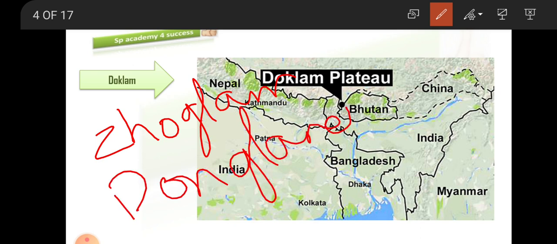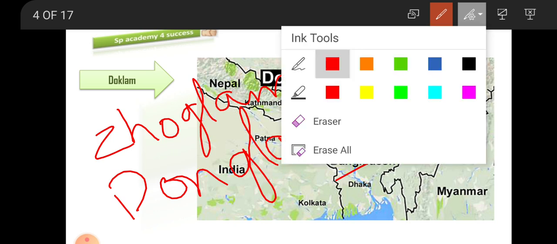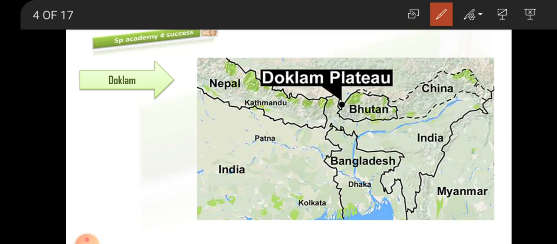So there are so many names for this. It is an area with a plateau and valleys.